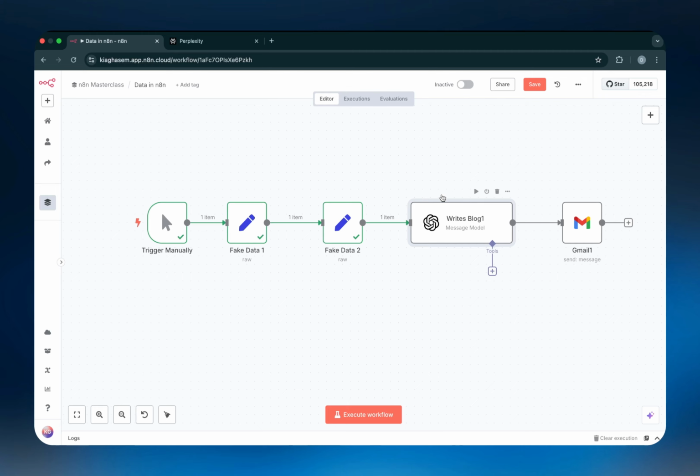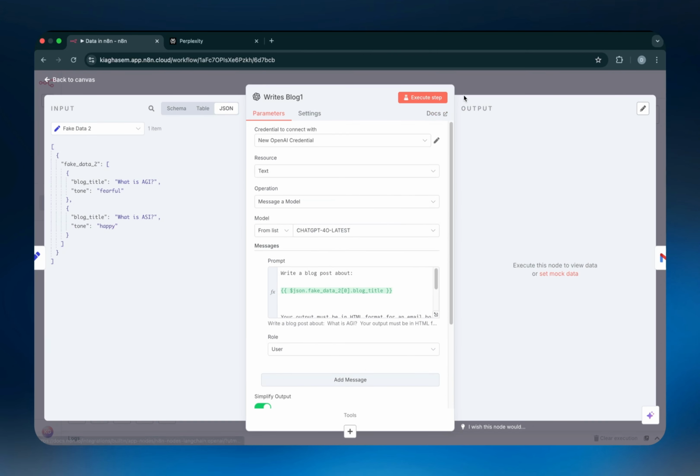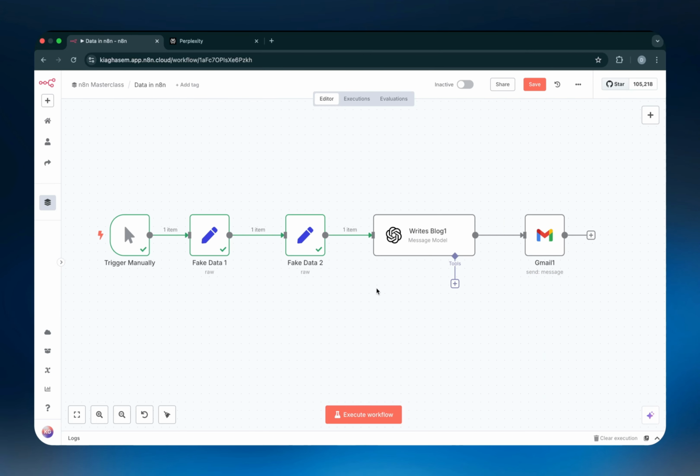So just one more thing that's also extremely fundamental when it comes to how data is being transferred across these nodes in n8n. If we were to have multiple items, what happens is each of these items would go through each of these nodes separately, one by one. And I can actually show you what I mean.